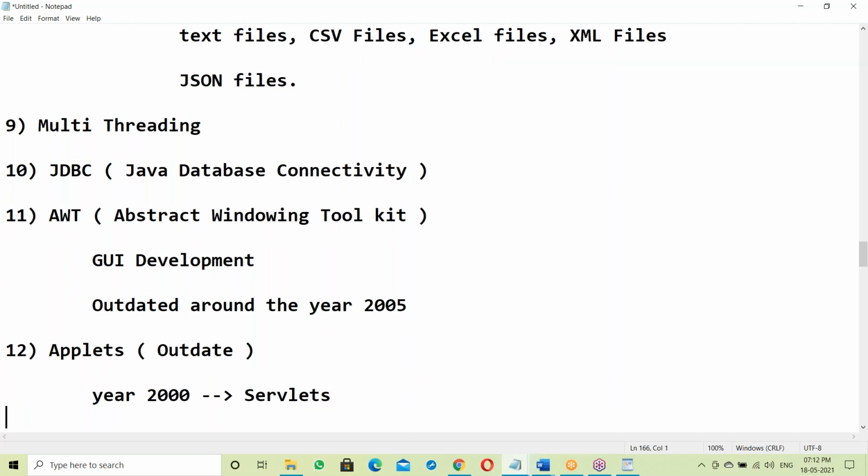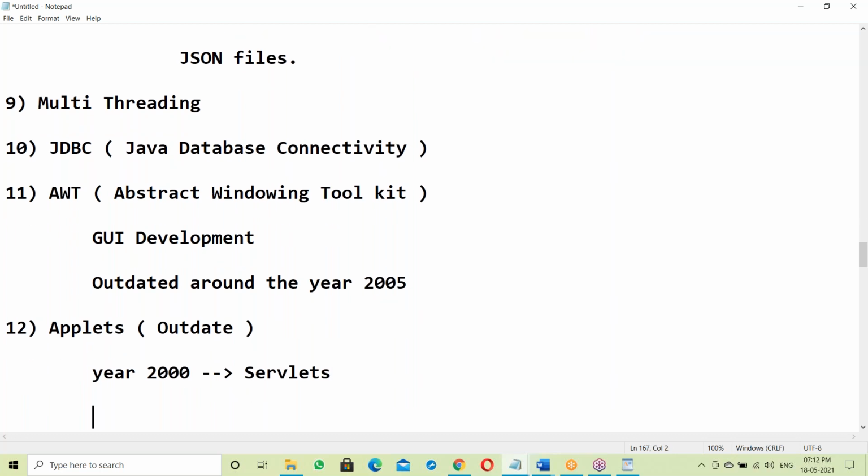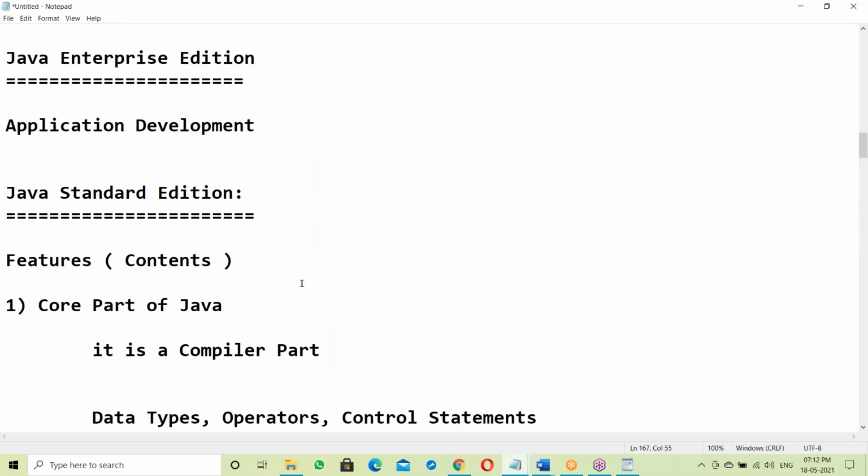Servlets. Yes, after servlets came into the picture, applets were outdated. Okay, so these are the contents of SE.